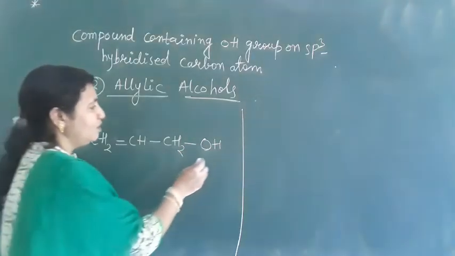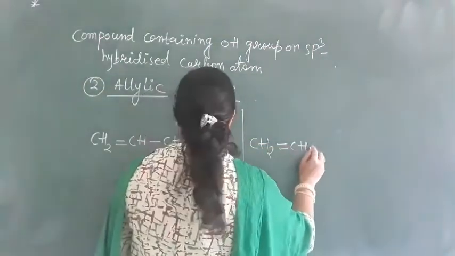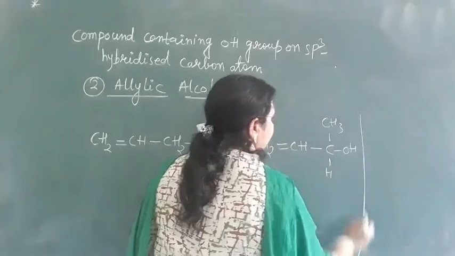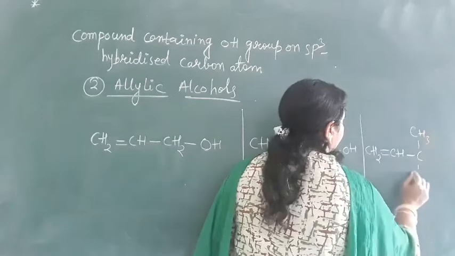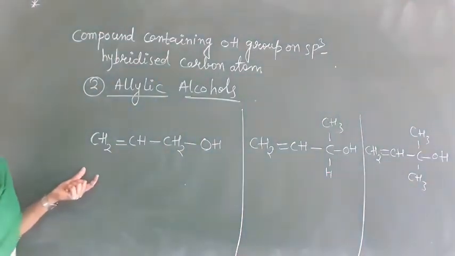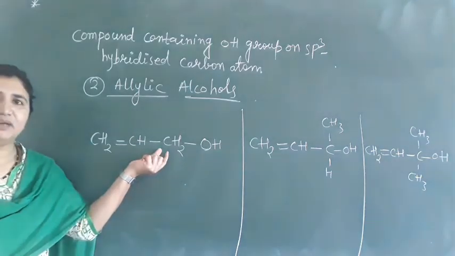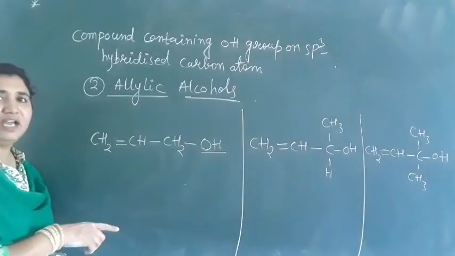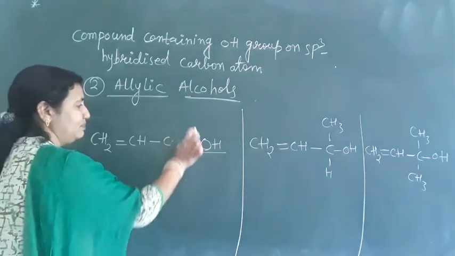Now in this case, the OH group, again I will write here further CH. Now in this case if you see here, the OH group has attached to an sp3 hybridized carbon atom only here. Only one OH group means what it is? Monohydric. Again, next is what we have here. This OH group is attached to this carbon. This carbon is what? sp3 hybridized only.